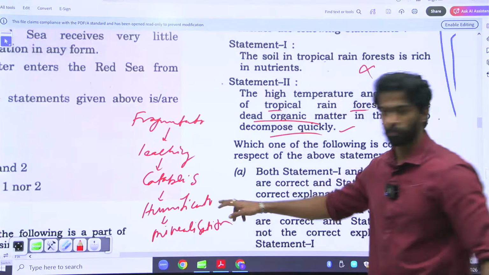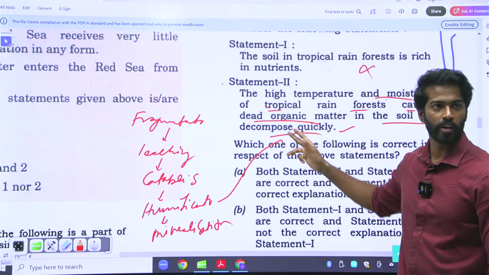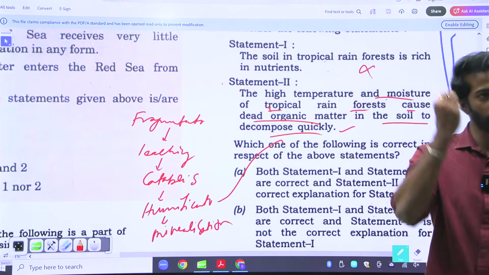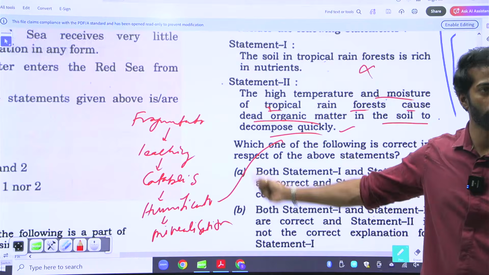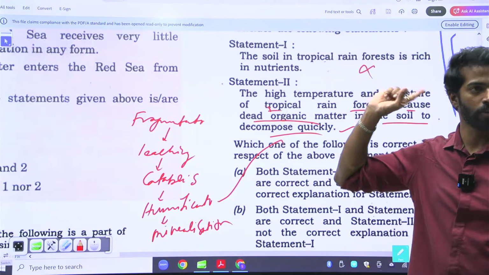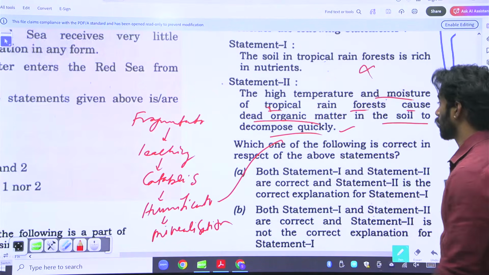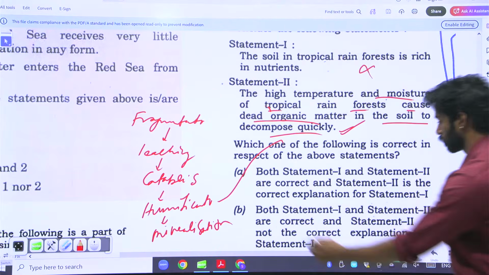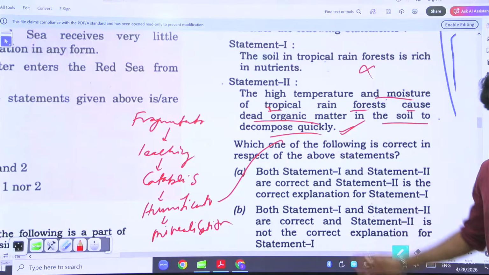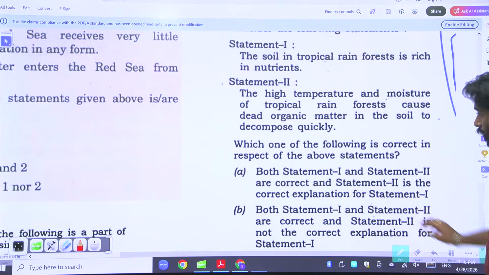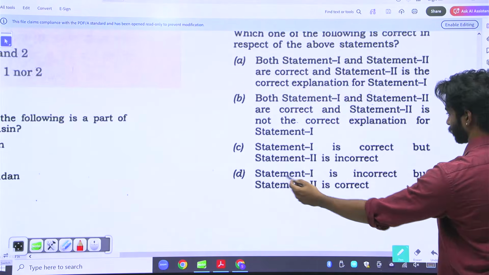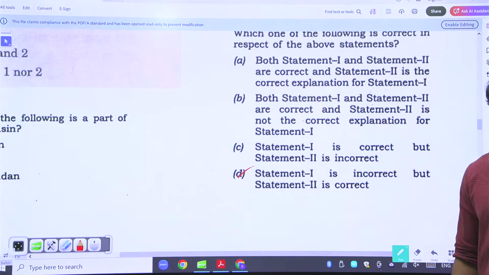In tropical forest, humification will not happen. Why? Because of the temperature. As there is high temperature, decomposition is very fast. So humus is not formed in tropical areas. It is only formed in temperate areas. So that is why the second statement is right and the first statement is wrong. So the answer is C. Okay, you got C only. First statement is incorrect, second statement is right.